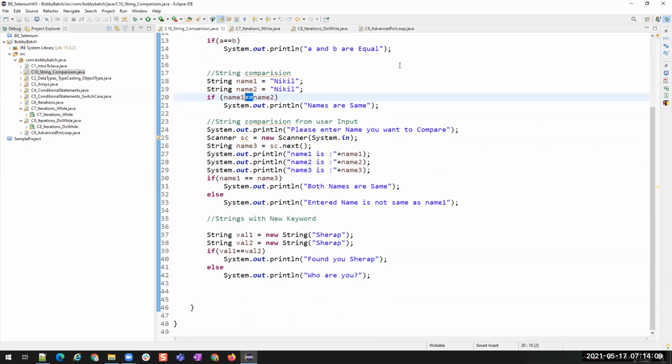We are not able to hear you. What will happen if you use double equals to for comparison of strings?